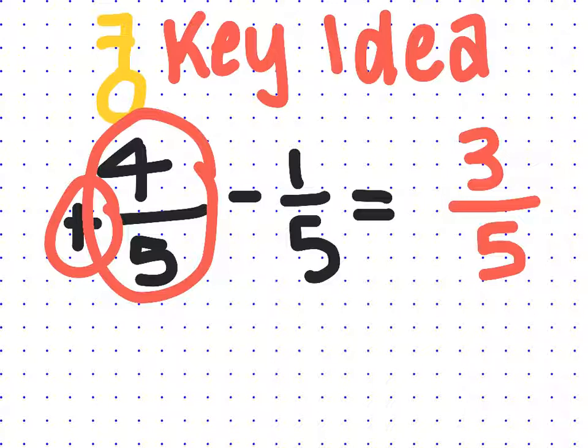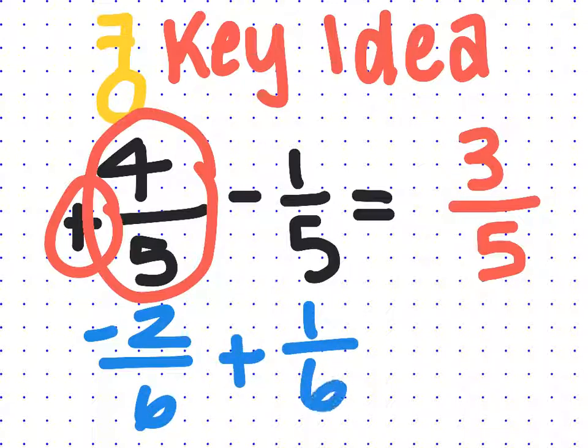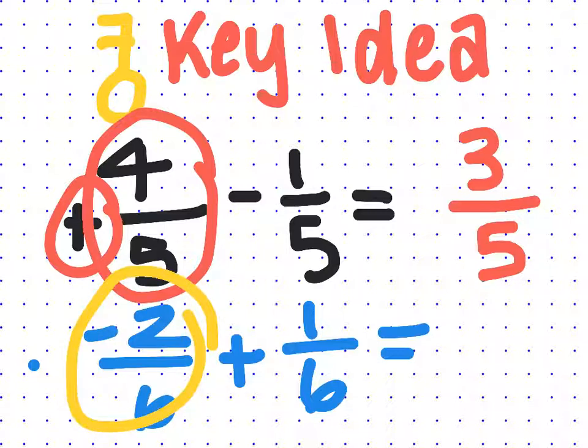Let's do over here. So negative 2 over 6 plus 1 over 6. Okay, here it is again. Different signs, okay? But even though this one technically isn't bigger than 1, it has more on its side, so the answer is going to be negative because the larger number was negative. So negative 2 plus 1 is now negative 1 over 6. So you want to look for the larger number, and whatever that larger number is, it's going to be the same sign as that.